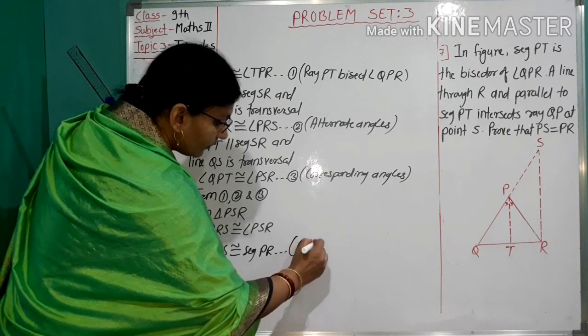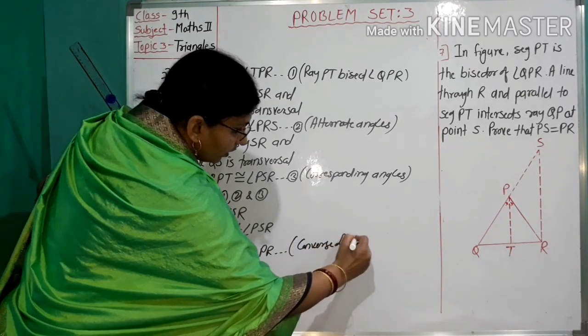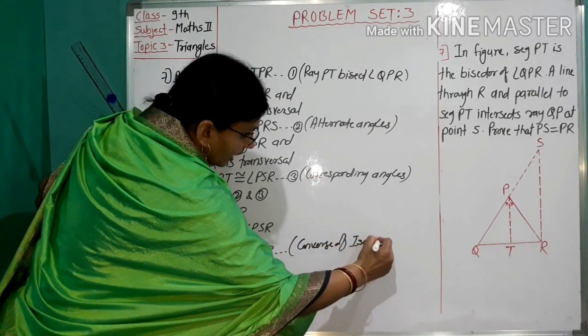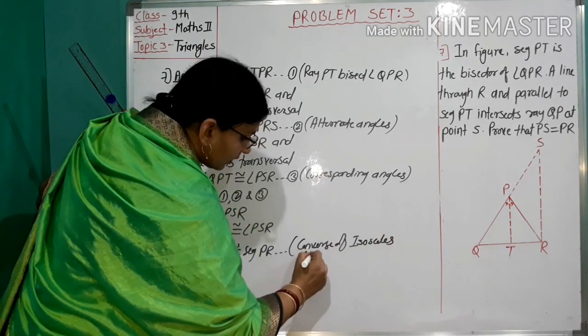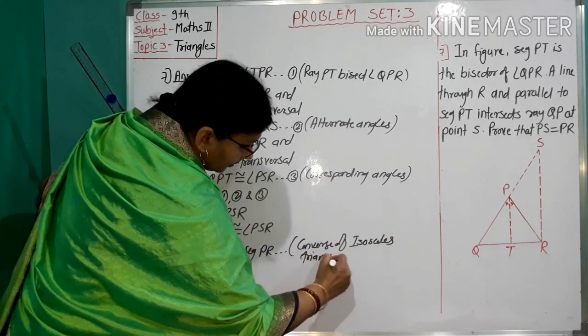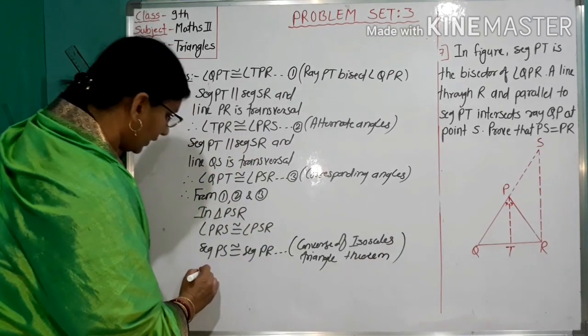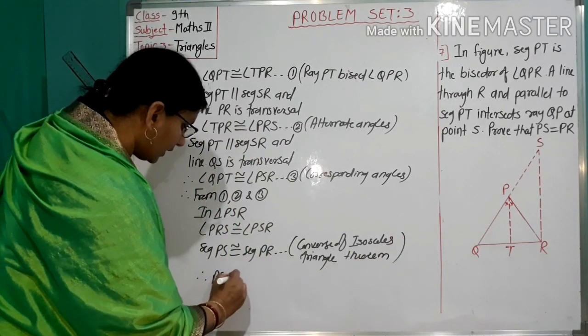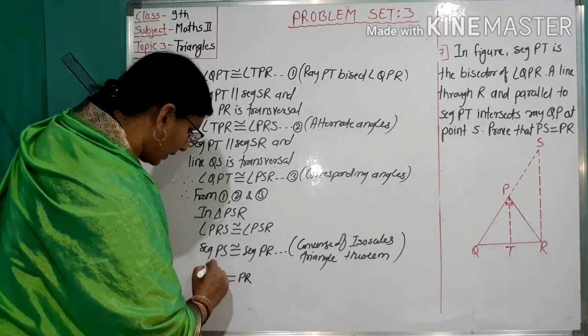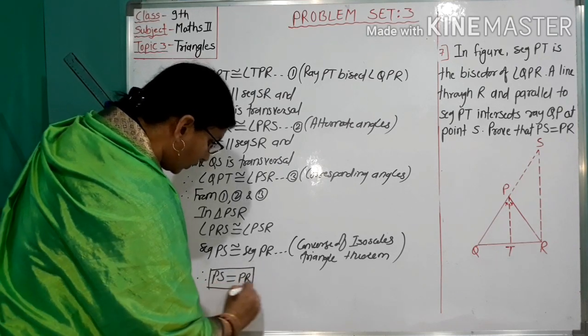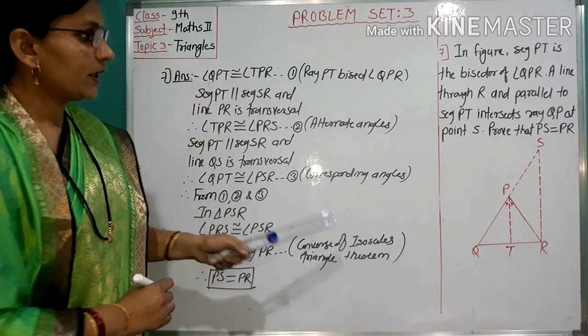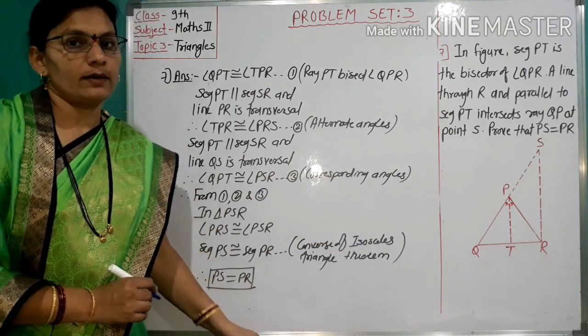Reason: converse of isosceles triangle theorem, and therefore this PS equals PR. Hence we prove that PS equals PR.